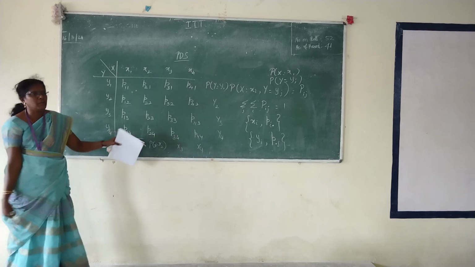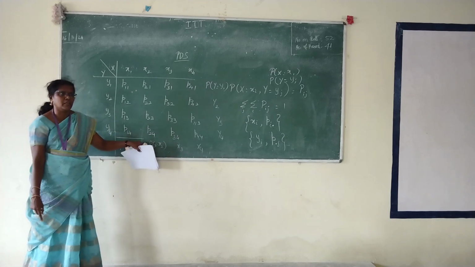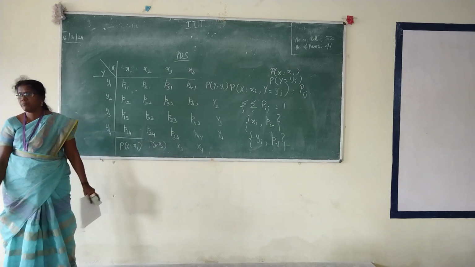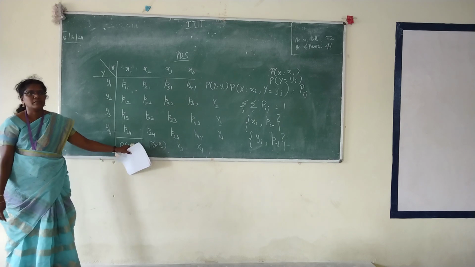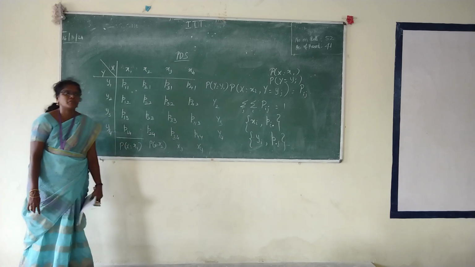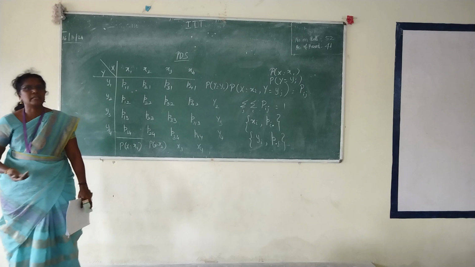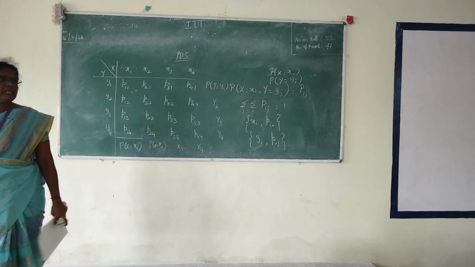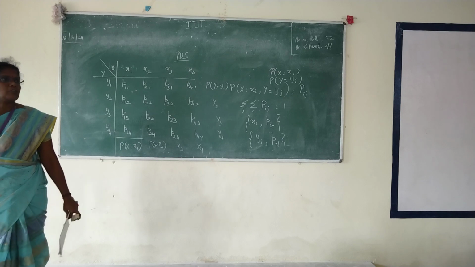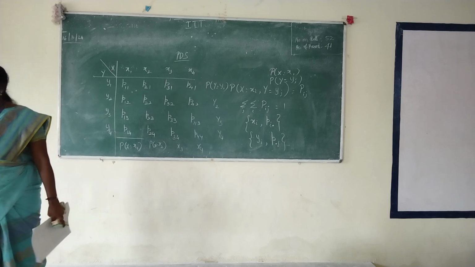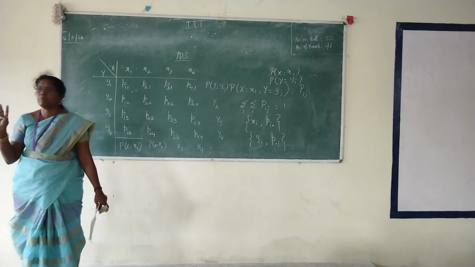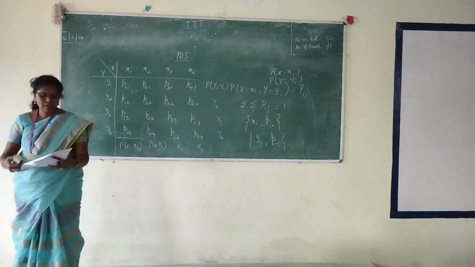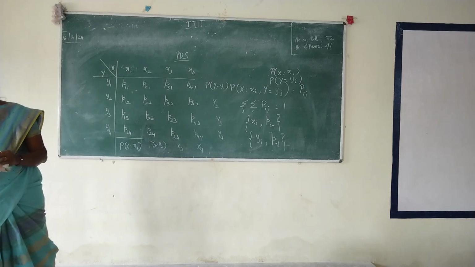Can you understand now? As usual, here also it will be easy, only the discrete case. In the continuous case we will deal with some integration. Any doubt? So this question can be asked: find the marginal PMF of x and y. From the data, identify clearly in which way x and y are represented, that is, column wise or row wise. According to that, we find the total, whichever marginal PMF it is. Any doubts now? Should we proceed? So take our next one.